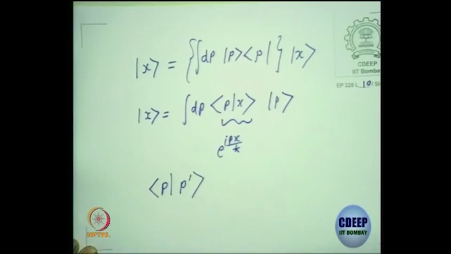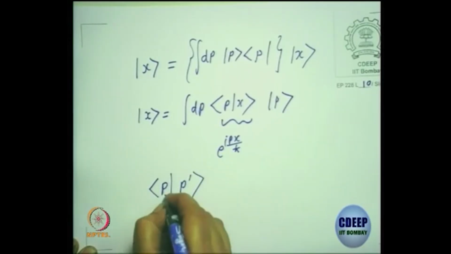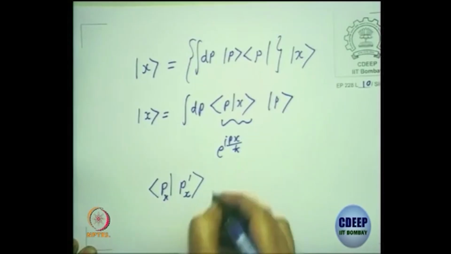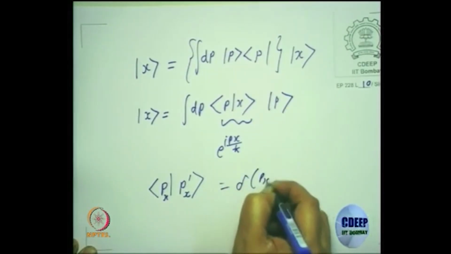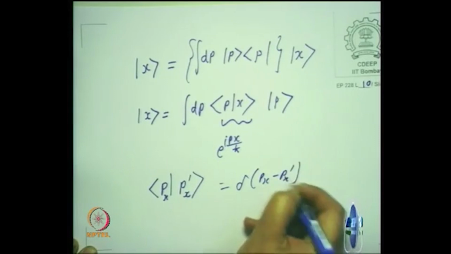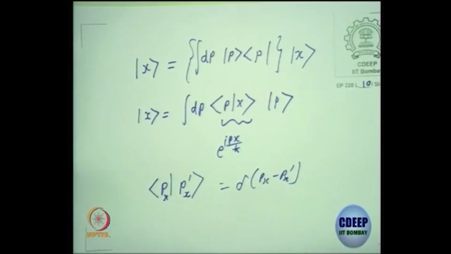If you are in one dimension, you have <px|px'>, then this will be a delta function of px minus px prime. So you need to remember that when you are in uncountable continuum linear vector space, you will have the Dirac delta function for orthonormality. We did this in the function space. You go back and rewrite. So function space is similar to what you do with the wave functions. You will see all of them will be visible there.